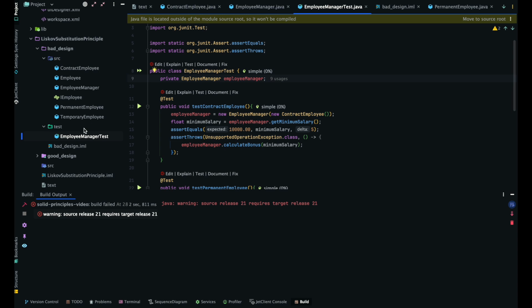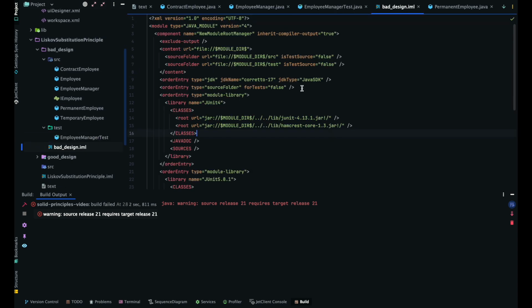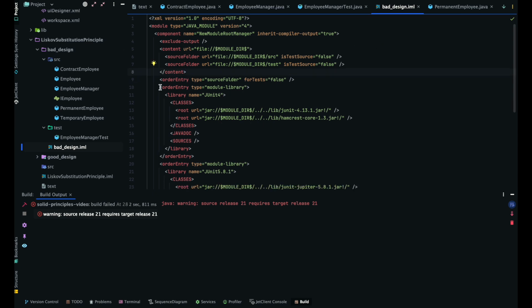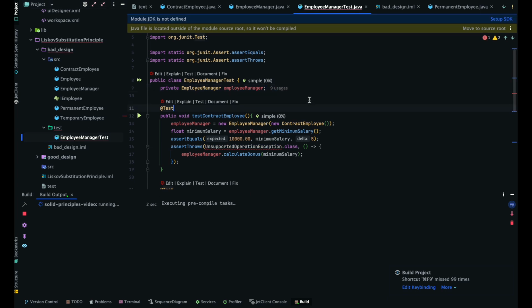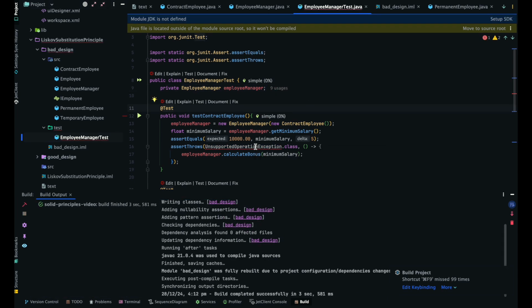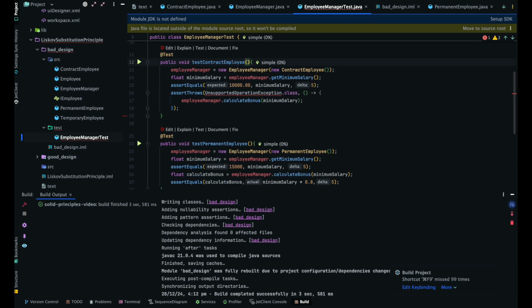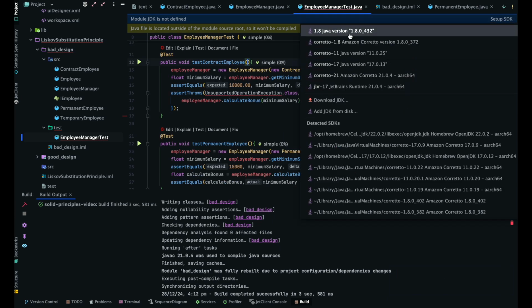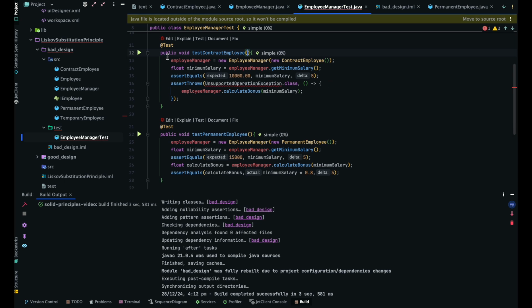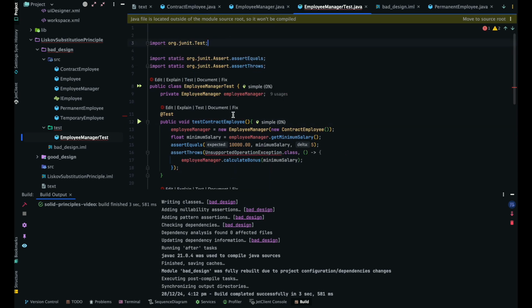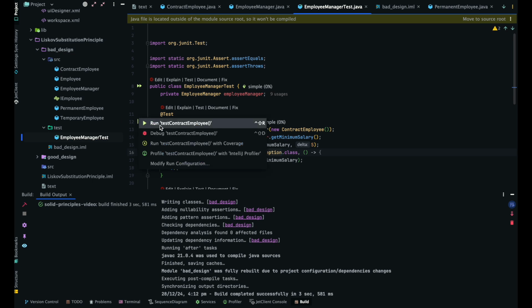We'll look at the module source root also. Okay, what is this issue, man? It's the first time. One minute. Yeah, what is this? Okay, it's 17, I think. Yeah. Let's run this one.